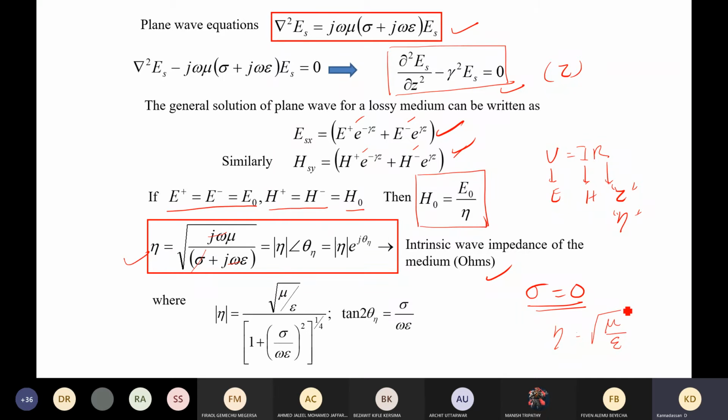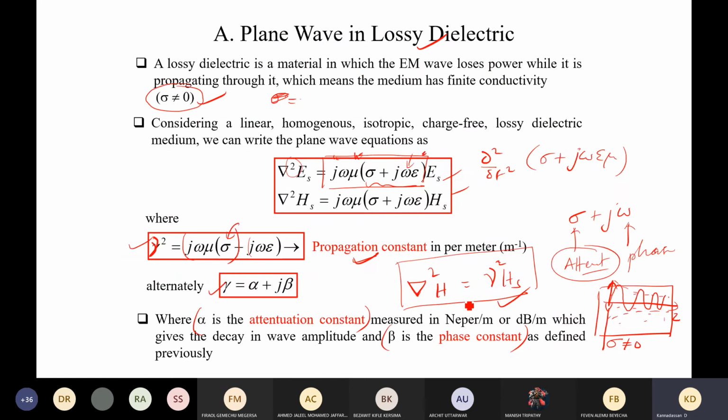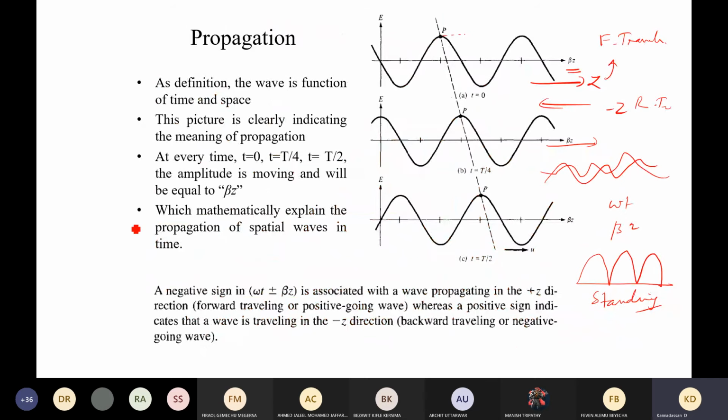Such a medium will have only the magnitude part alone. There is no phase term, which means that the wave will not create any phase lead or phase lag between the two waves, electric field and magnetic field. There won't be any phase change. That is what we have seen here, that both the waves will be in phase. Whenever you draw the electric field like this, the magnetic field will be drawn this way. So both are actually in phase.